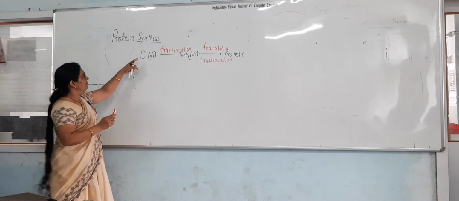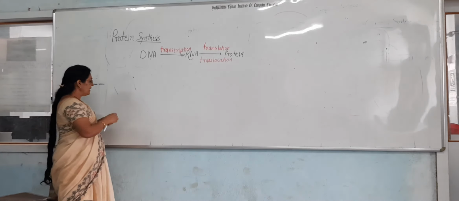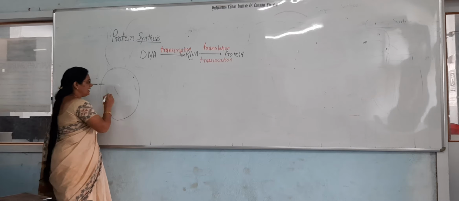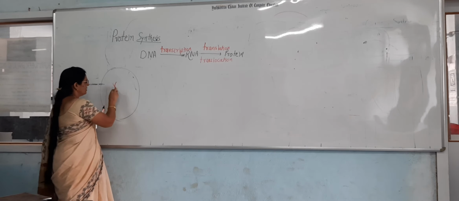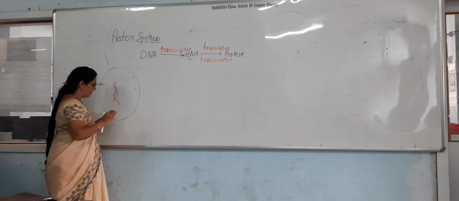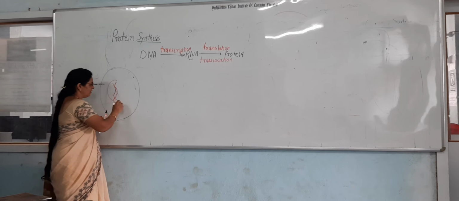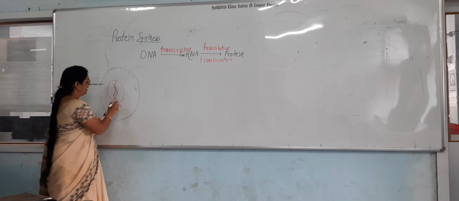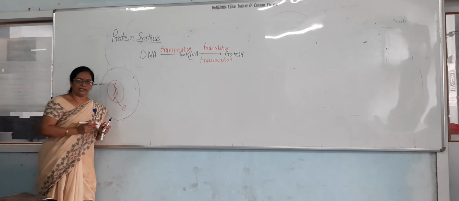Now we are going towards here. We have to see firstly how that messenger RNA is synthesized from the DNA. You know that this is the nucleus. We have seen that the nucleus contains the DNA. This is the DNA, and DNA wants some kind of protein. Suppose this is the cell. In that cell the nucleus is present. This DNA requires the protein and it gives a message to the ribosome: yes, I want that protein.